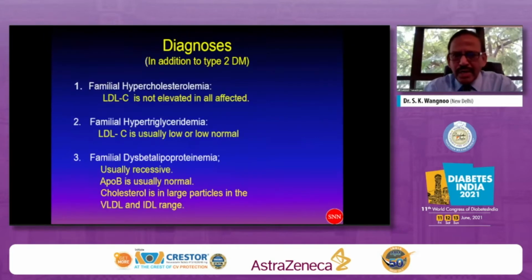So first of all, let us look at familial hypercholesterolemia. FH can be one, homozygous, and two, heterozygous. Homozygous occurs commonly in children, and of course it is very, very rare. Pendant xanthoma, xanthelasma, all those markers will be identified by you, so it is very easy to make a diagnosis. Heterozygous, probably around the age of 30 or so, they may get into problems of coronary artery disease, and they may not get extreme longevity. Probably most of them will succumb by the time they reach about 50 or 55 years.